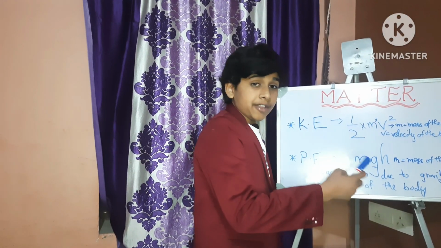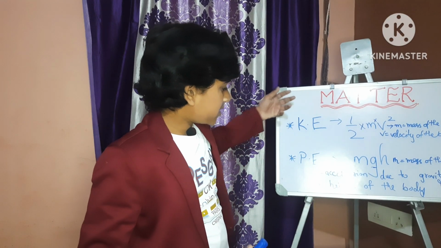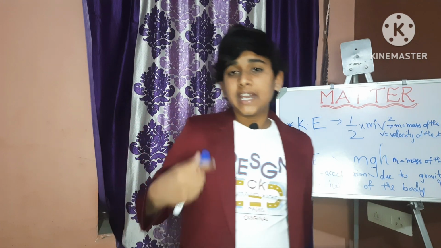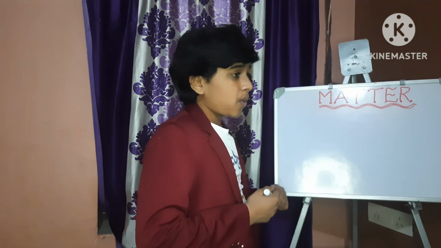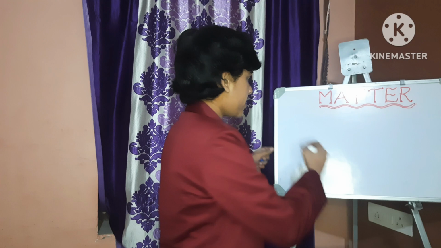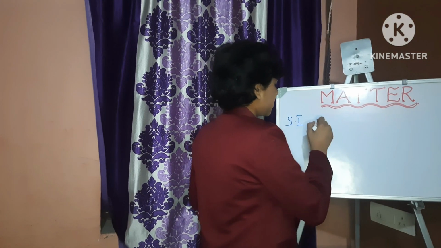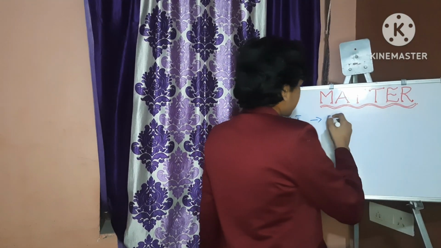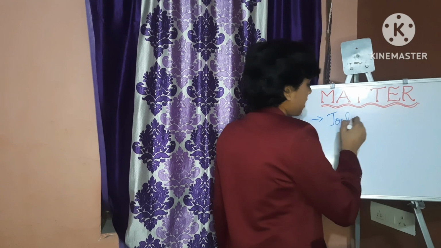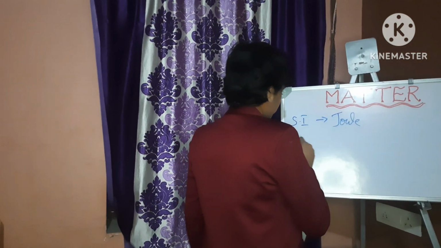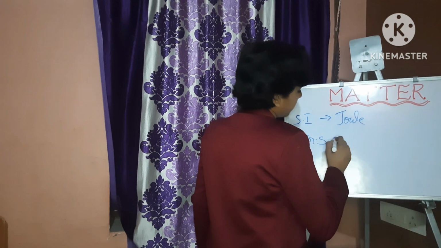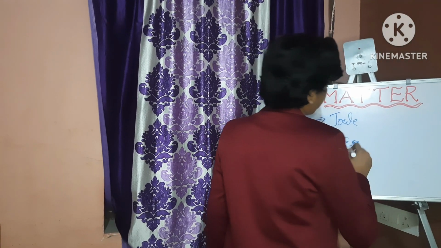I hope you understand the formulas and also the units for kinetic energy and potential energy. Here we have the relation between the SI unit and CGS unit. The SI unit of kinetic energy and potential energy is joule, and the CGS unit is erg.